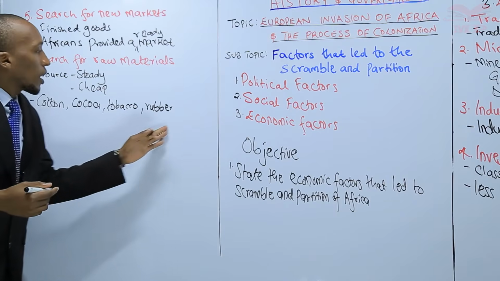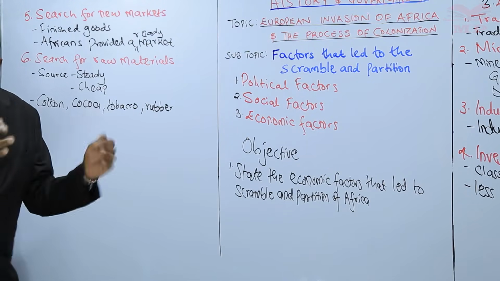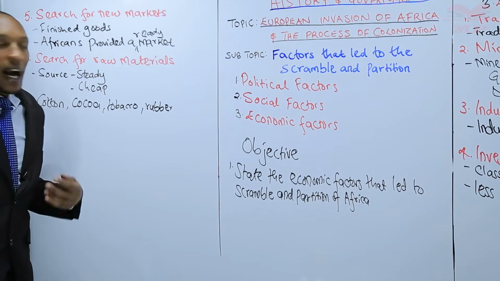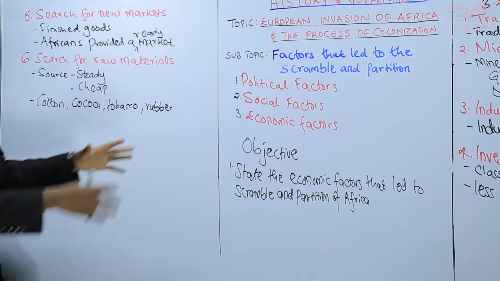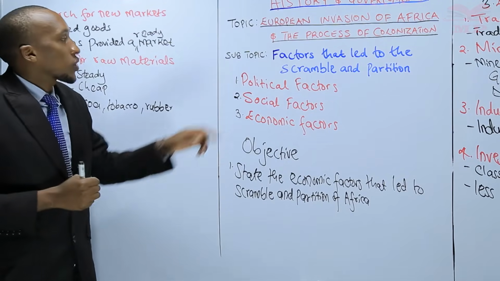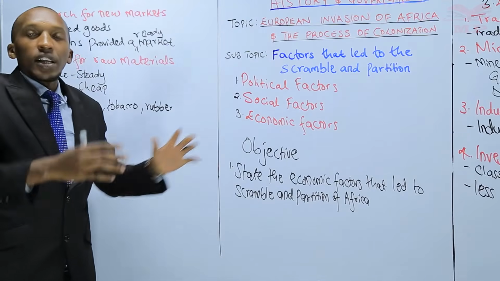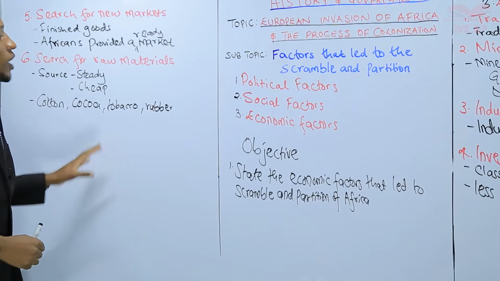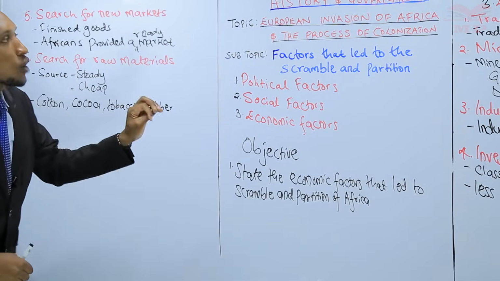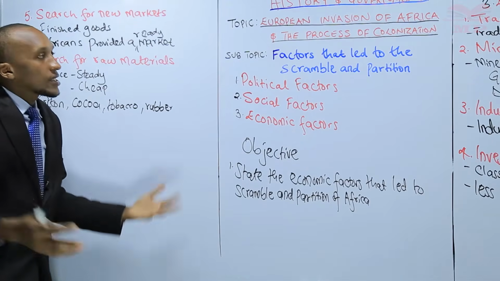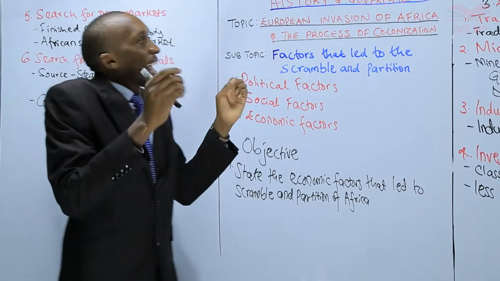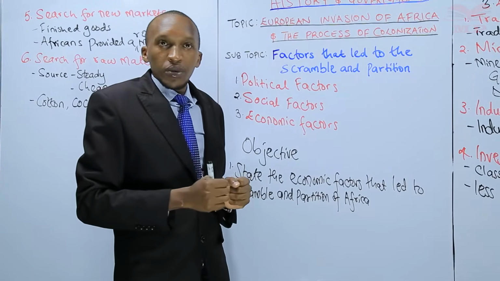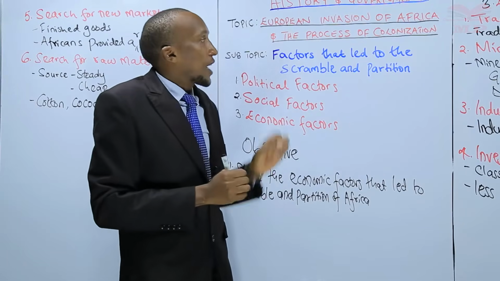So these raw materials were easily found in Africa, and these encouraged the European powers to come and invest, to come and get a portion. Remember, we are talking of scramble and partition. So they rushed to get a portion of the African continent. So my dear learner, we have looked at the economic factors that necessitated or encouraged the European powers to come and scramble for part of the African continent.